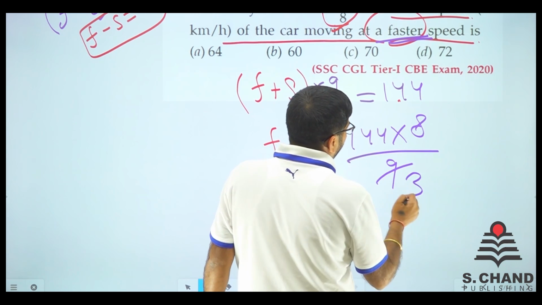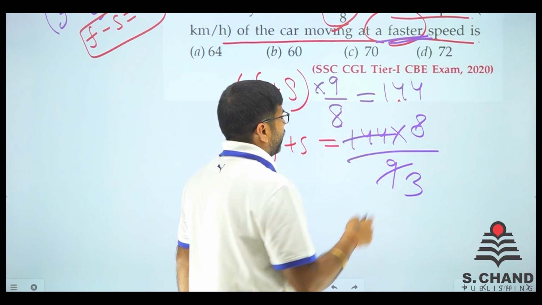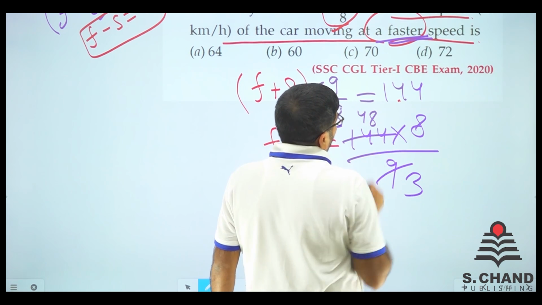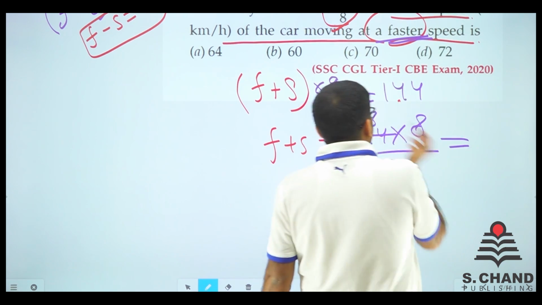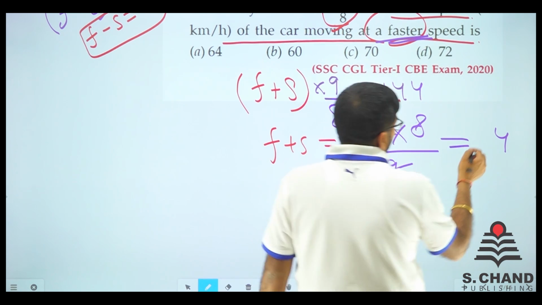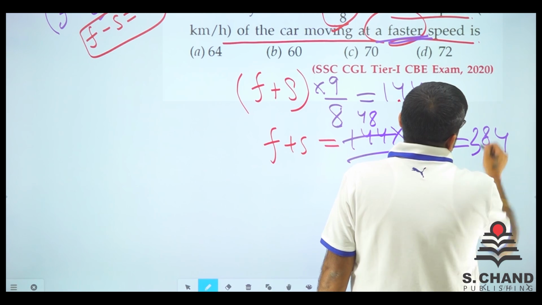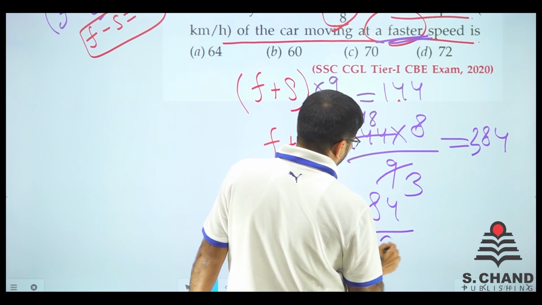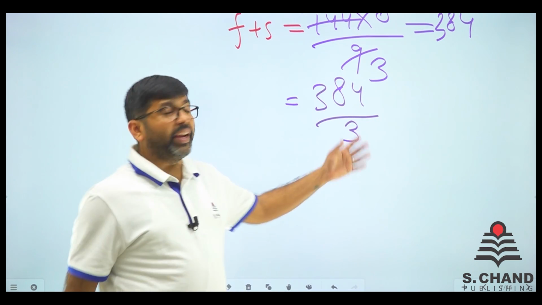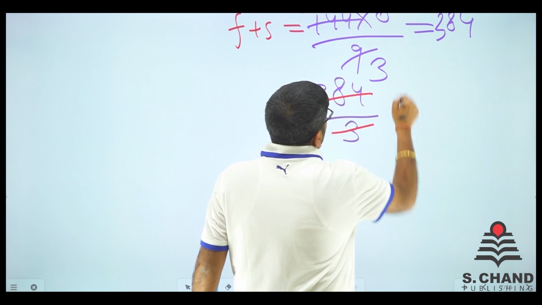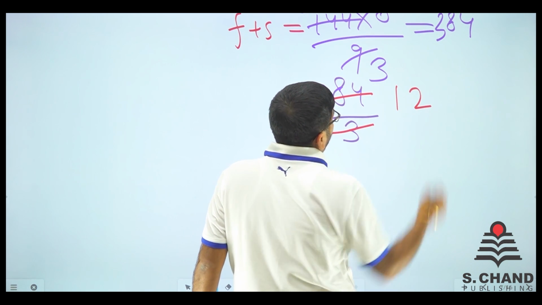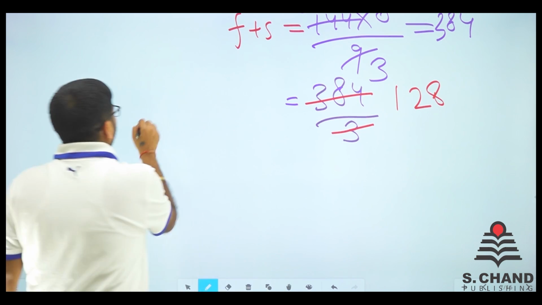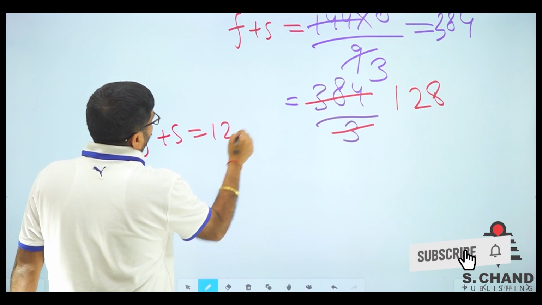So, do it like 3 times 3 is 9, 4 times 3 is 12. So we got 12. That means 4 times 24, 8 times. So 48 into 8. Let's multiply: 8 into 8 is 64, 8 into 4 is 32 and 6 is 38. So we have 384 by 3. Let's divide 384 by 3. When we divide this we get 1, then 2, then 8. So we got 128 here. So we have one equation F plus S is equal to 128.